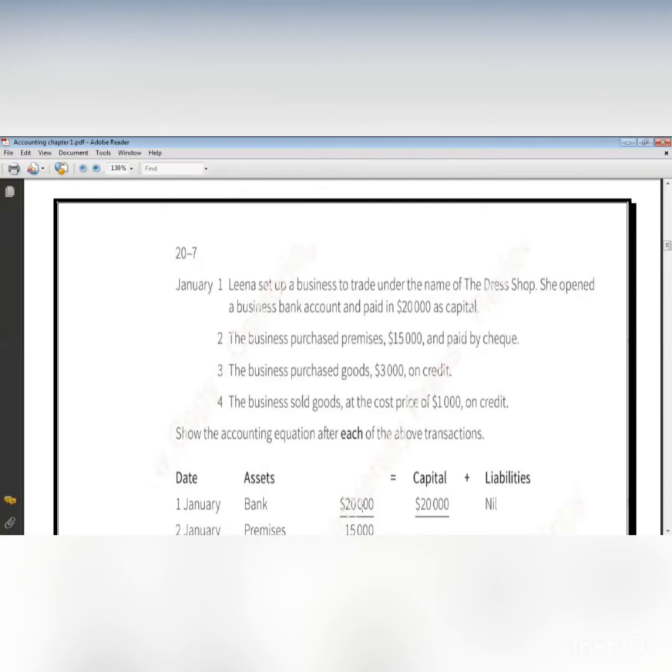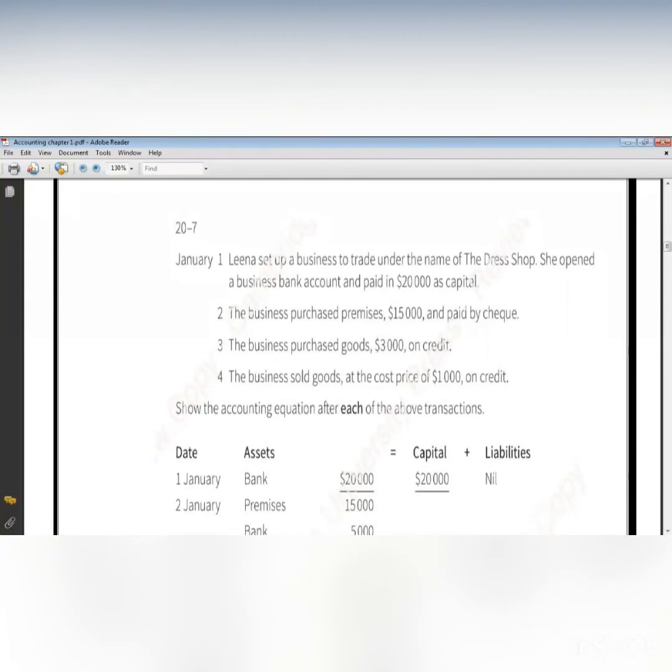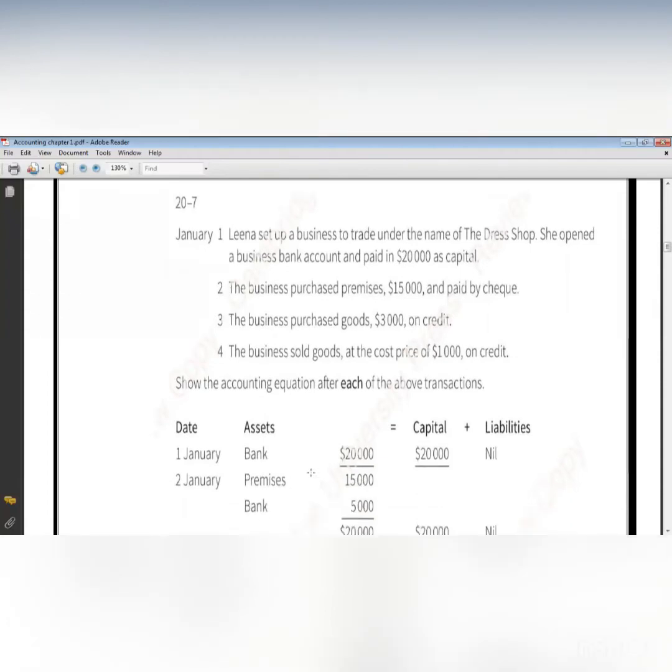And at the same time, I have premises. Premises means building. So building is what? Building is an asset. So at the same time, I have an increase in my assets, which is premises, by $15,000. So on January 2, I now have premises of $15,000 and bank of 5. It was 20 and I took 15, so the remaining value is 5.